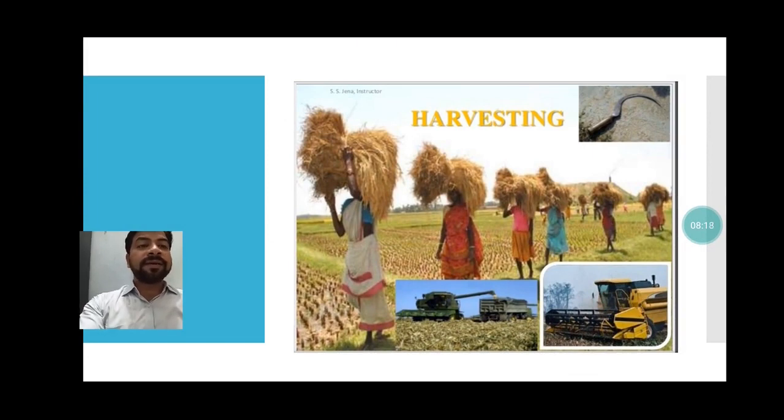Next process, and the last, is the harvesting. Harvesting is the process by which we cut the plants when they are ripe. You can see the ladies are carrying the crops on their head. Different machines are also used these days. In traditional methods people use simple tools. You can see a knife-like structure that people use to cut the crops. This is the combine machine, students, where crops are cut down or harvested from the field.